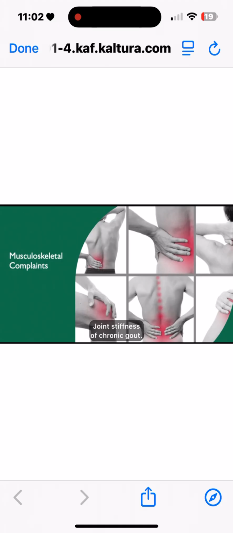So the clinical diagnostic rule for gout: if a patient is male, they get 2 points. Previously patient-reported arthritis flare, another 2 points. Onset within the last day, a half point. What I mean by that is very acute onset of that pain. Joint redness gets a point. First metatarsal phalangeal joint involvement gets 2.5 points. History of hypertension or 1 cardiovascular disease gets 1.5 points. And if they have a serum urate level greater than 5.88, they get 3.5 points. So the probability would be low if they score less than 4, intermediate 4 to 8, high is over 8.